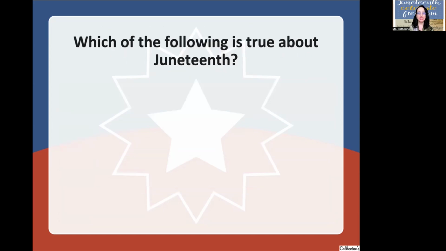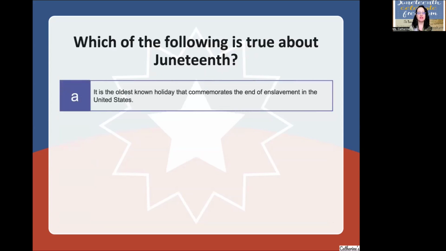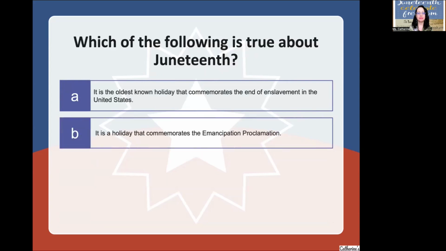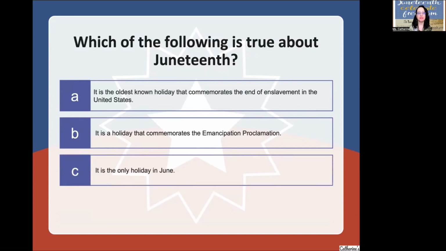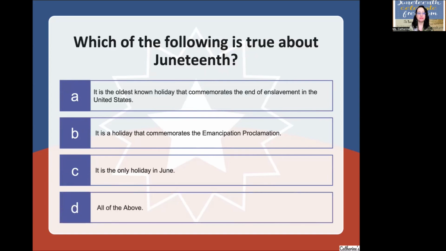Which of the following is true about Juneteenth? It is the oldest known holiday that commemorates the end of enslavement in the United States. It is a holiday that commemorates the Emancipation Proclamation. It is the only holiday in June. All of the above. Okay.